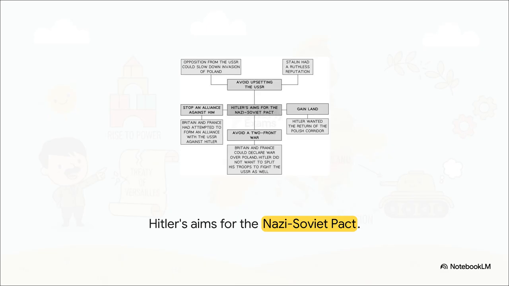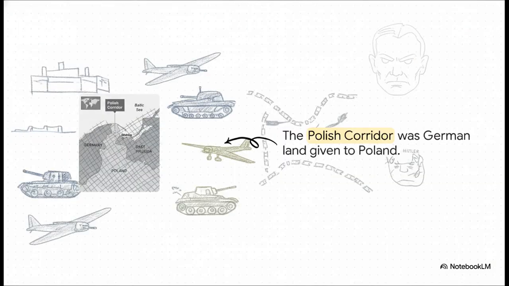Knowing this, Hitler pulls a move that literally shocked the globe. In August 1939, he signs a non-aggression pact with his sworn ideological enemy, Joseph Stalin. Hitler's primary aim here was purely strategic. He wanted to avoid fighting a war on two fronts against the West and the Soviets at the exact same time. But this Nazi-Soviet pact had a huge, dark secret hidden inside it.